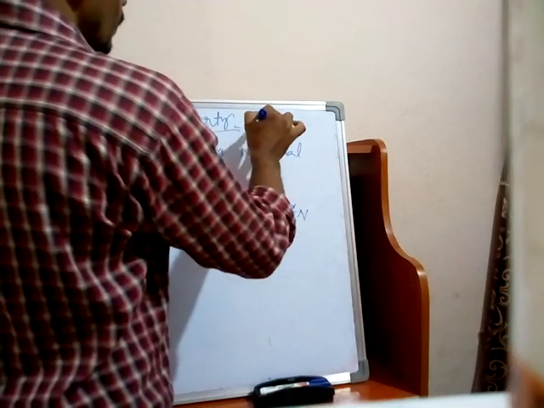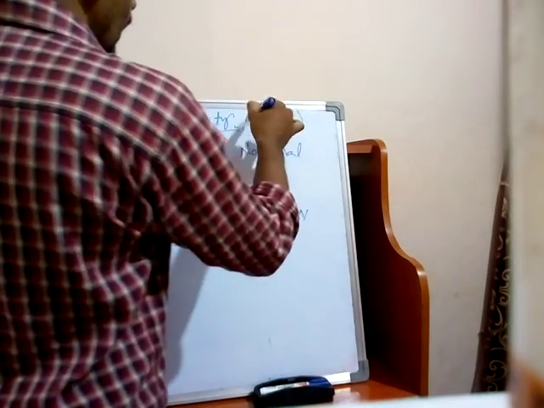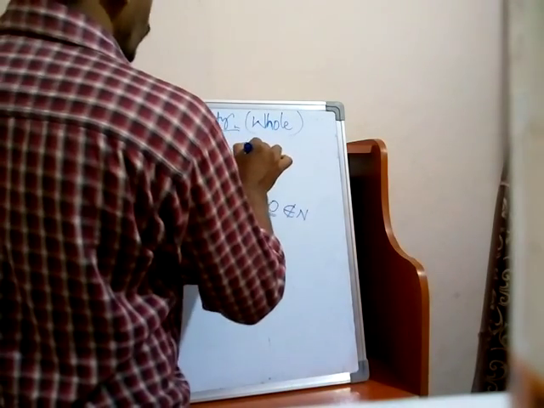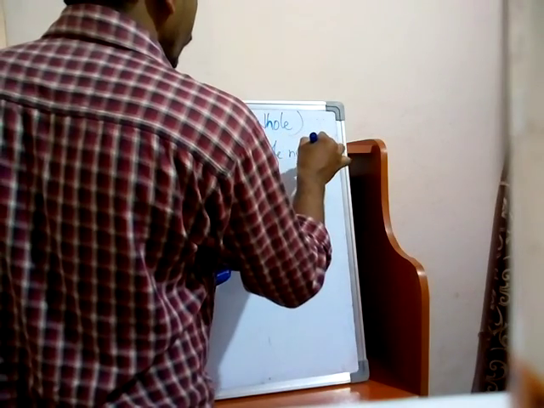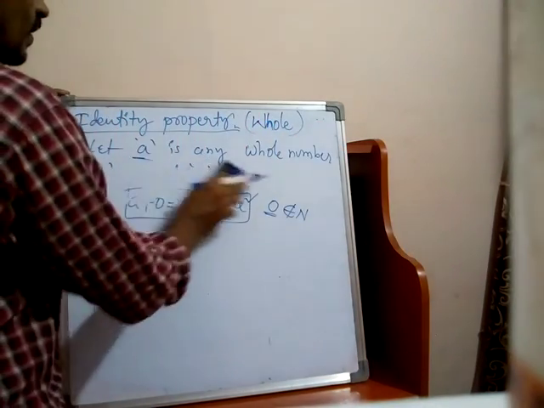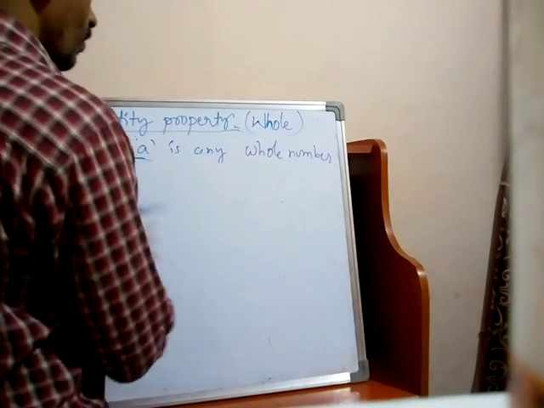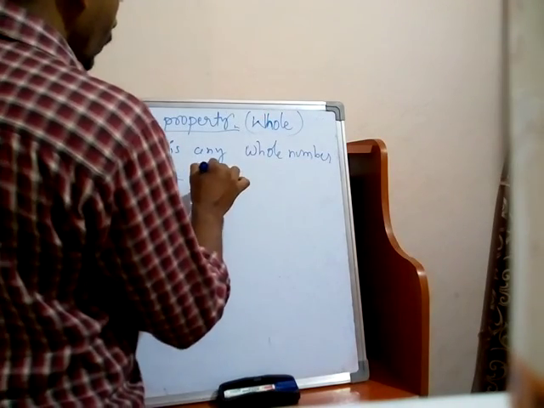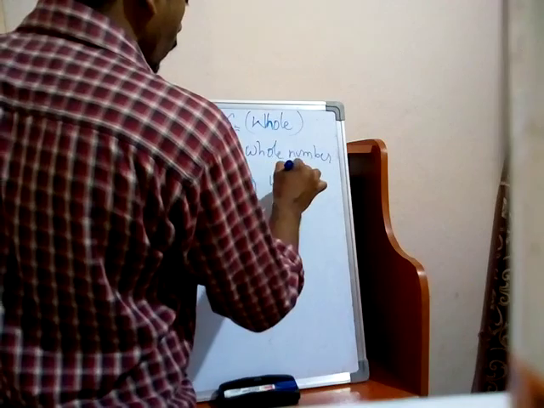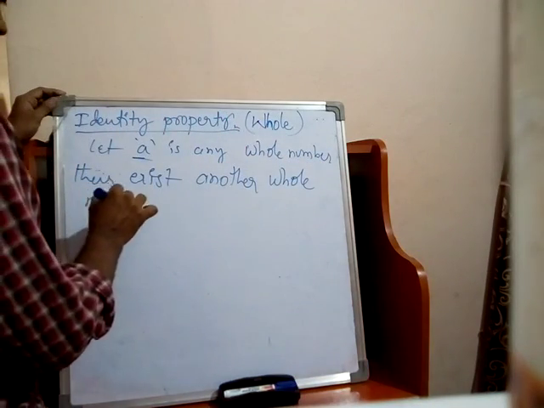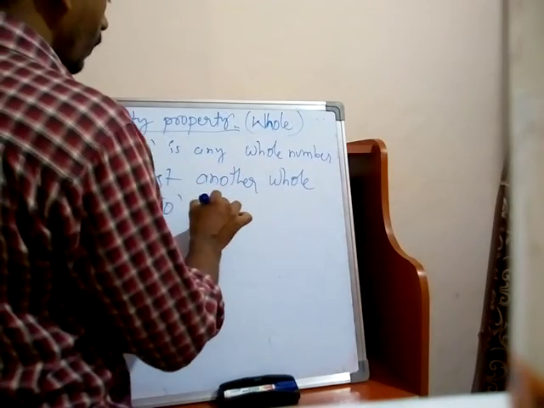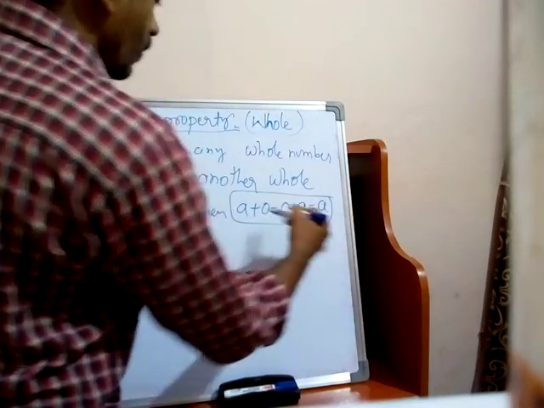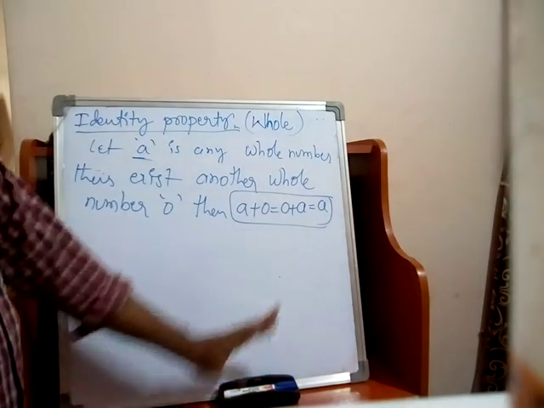If you take whole numbers, let a be any whole number, there exists another whole number 0, then a plus 0 is equal to 0 plus a is equal to a. a is a whole number, 0 is also a whole number.